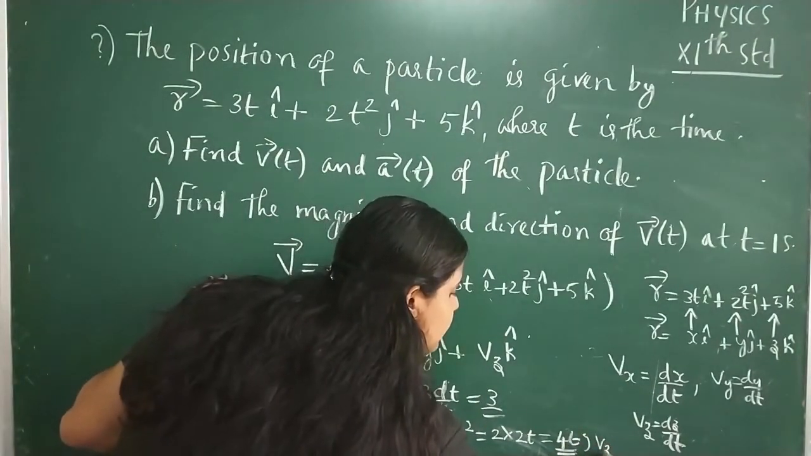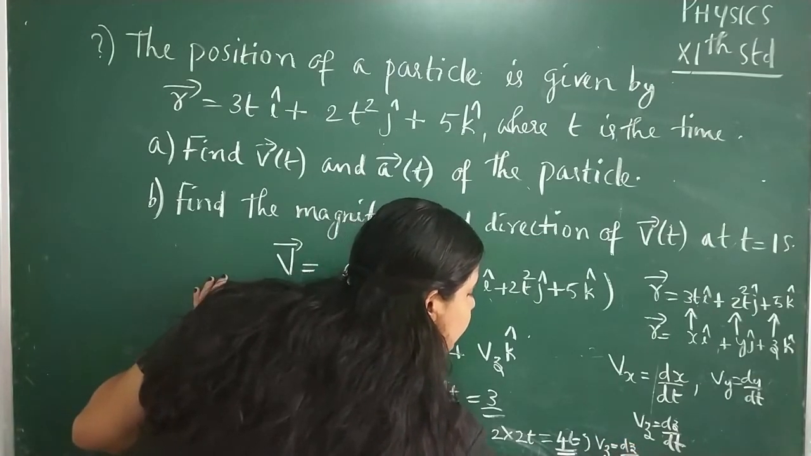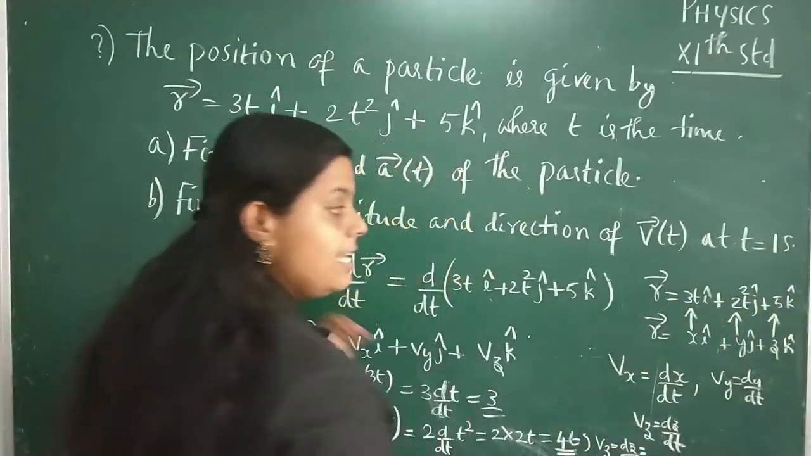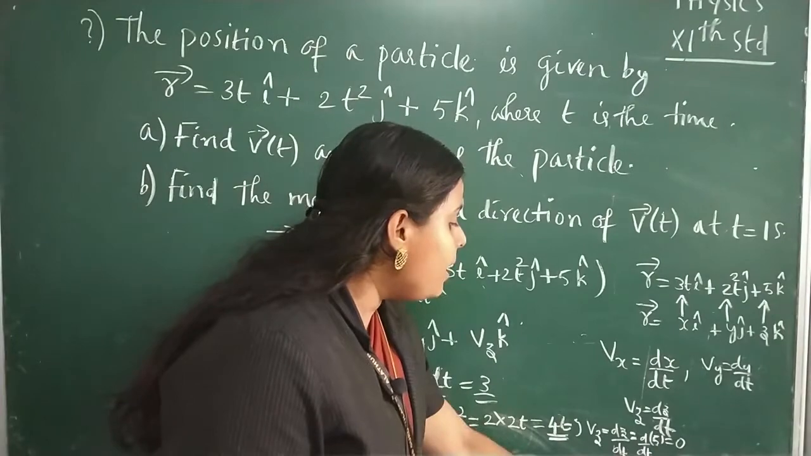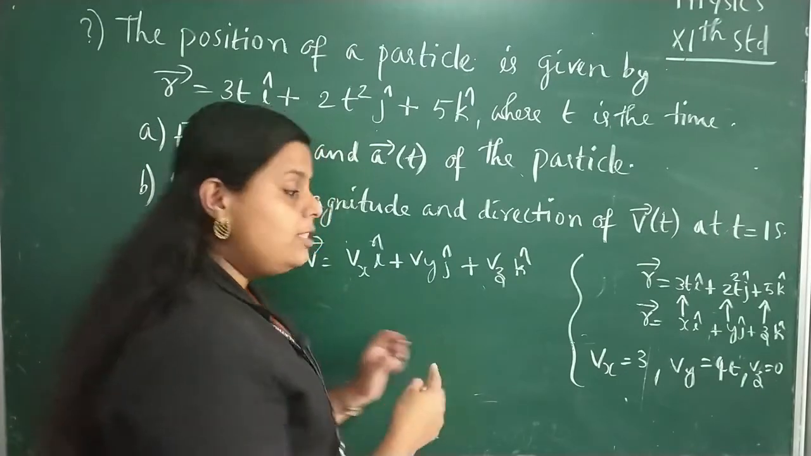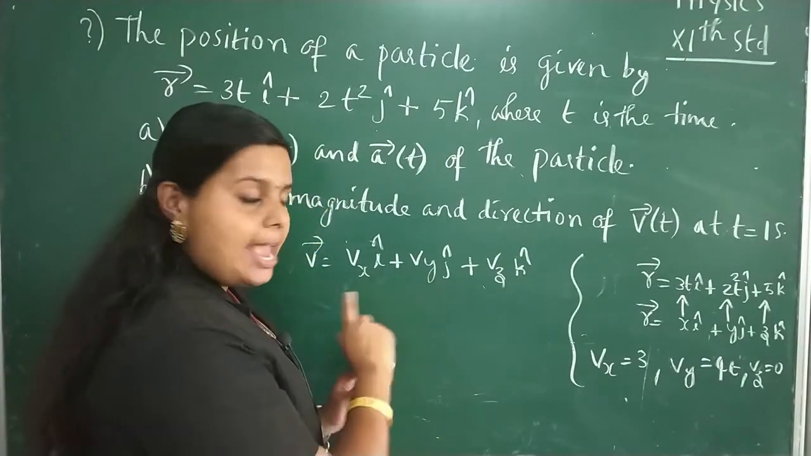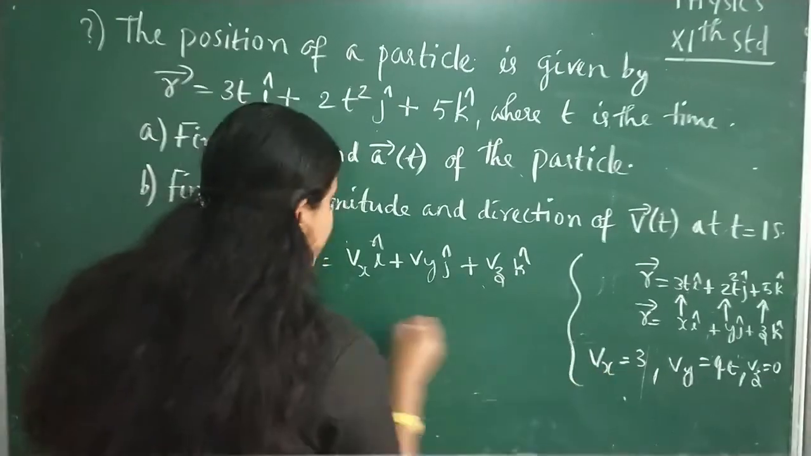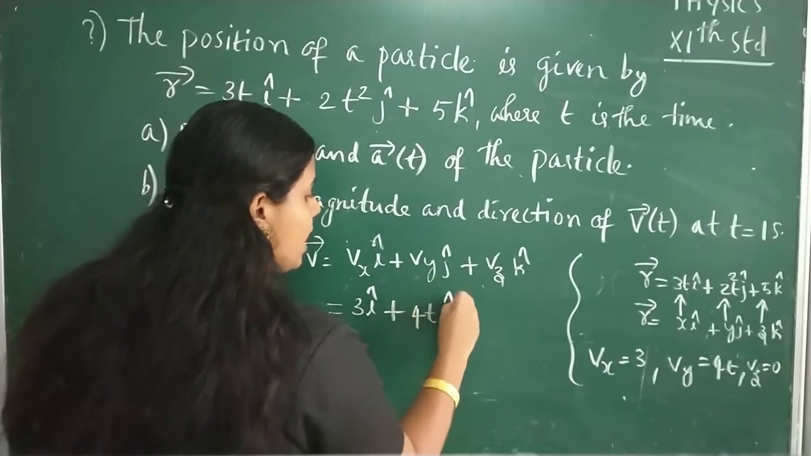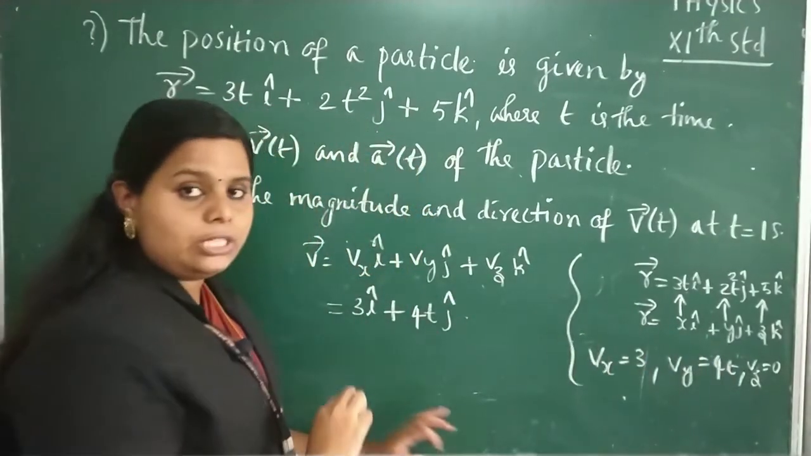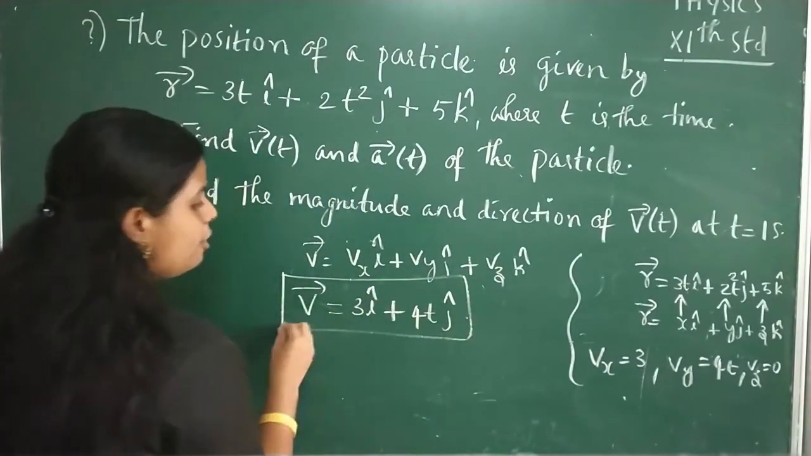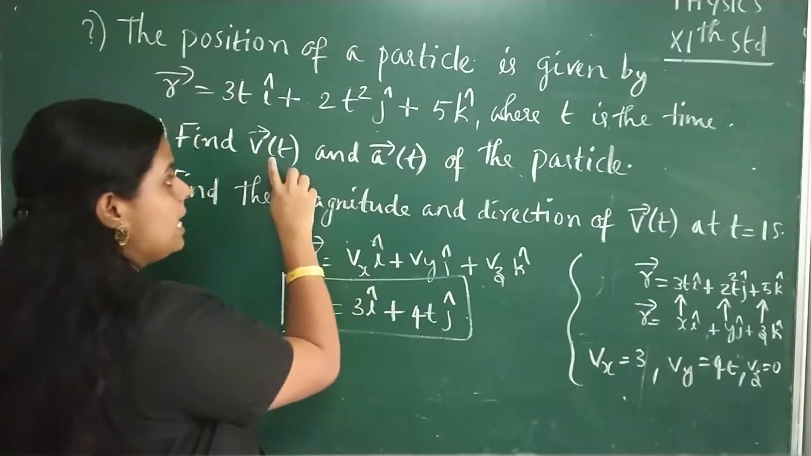Also, what about Vz? Vz is equal to dz by dt, that is d by dt of z. Z is equal to 5, right? So d by dt of 5 is equal to 0, so there is no z component for velocity. So the velocity can be written as Vx i cap plus Vy j cap plus Vz k cap, which is 3i plus 4t j plus 0. There is no z component, so the velocity will be 3i plus 4t into j. So we have obtained the velocity.